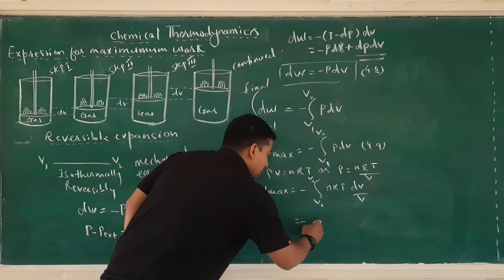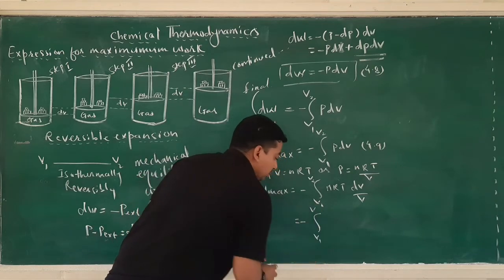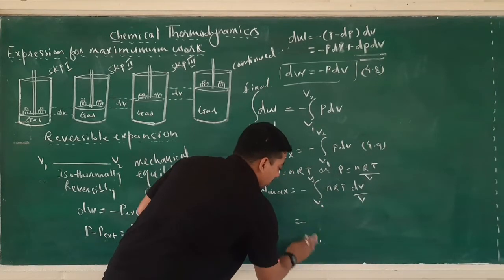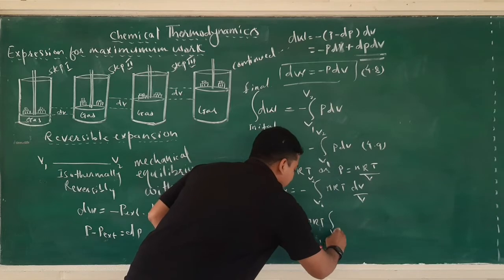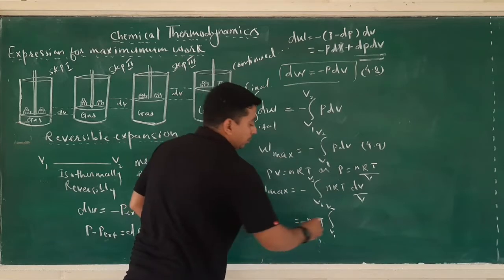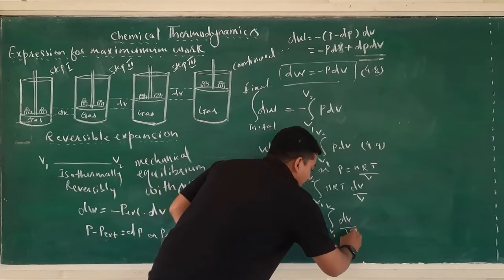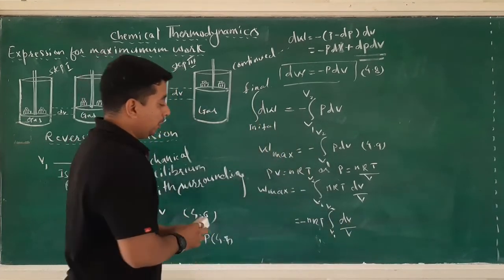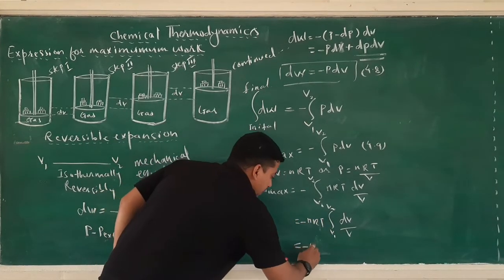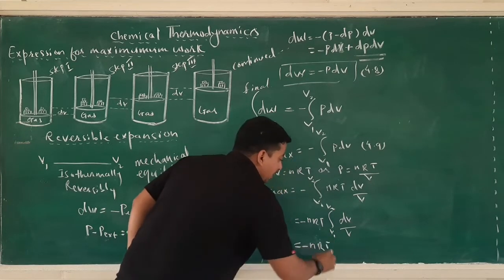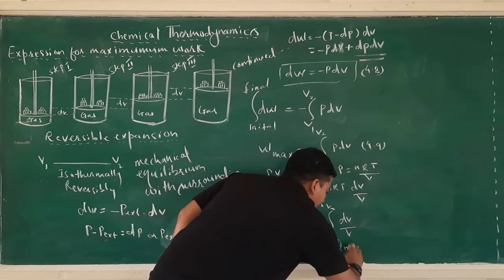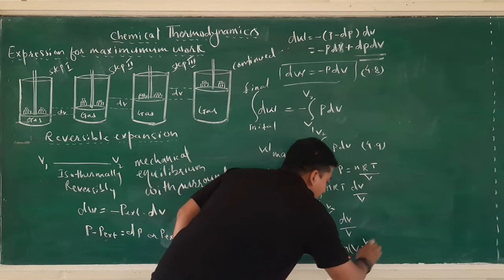So, it will be minus V1 initial volume, minus nRT integration, with initial limit V1 and final volume V2, dV divided by V. Now, see this minus nRT. Now, this will be changed into natural log. So, ln of V, initial volume V1, final volume V2.